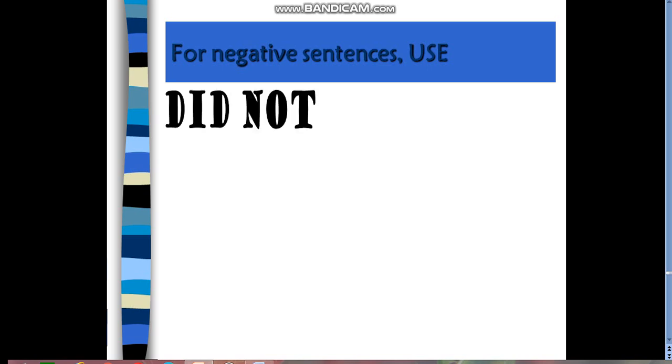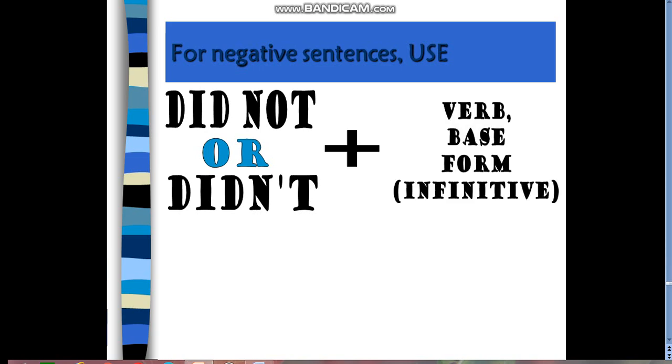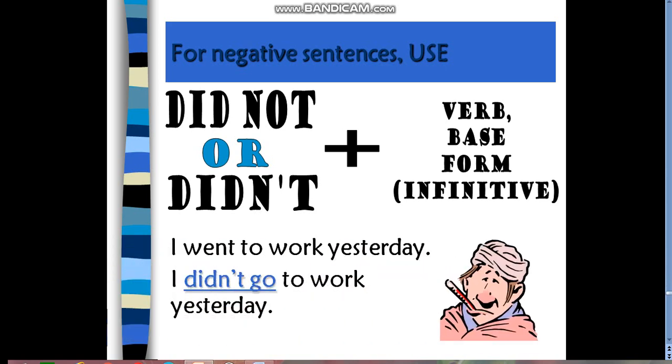For the negative, we use did not or didn't plus infinitive. I went to work yesterday, so I didn't go yesterday. Didn't go to work yesterday. Okay. Now let's move to another slide.